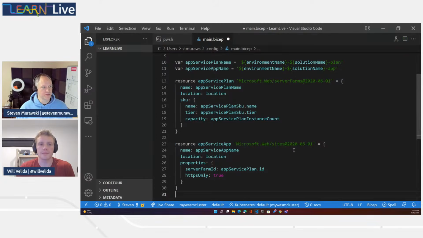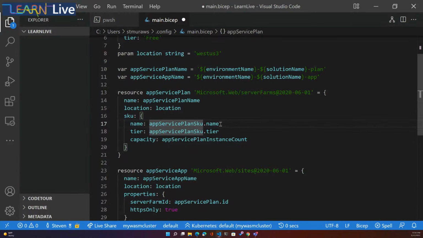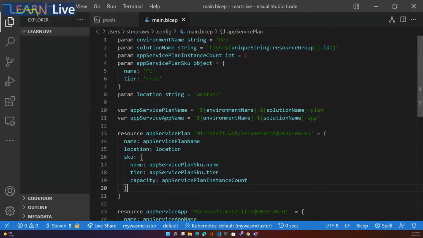So we've added some app service resources, and we're accessing some of the values from our object parameters. We can use that dot notation that Will told us about before. And now that we've got some resources and we're using our parameters, let's go through and add some of those descriptions that Will told us are really helpful.